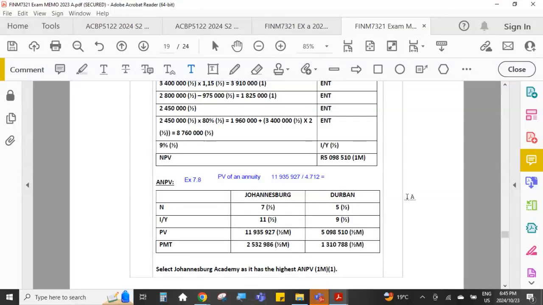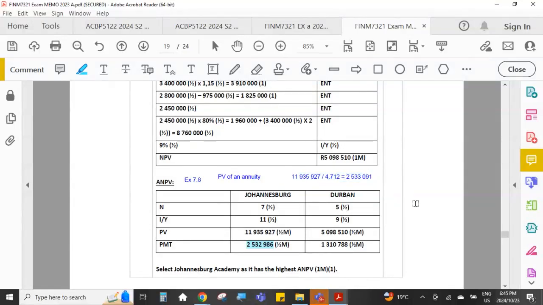So if I do this on my calculator, 11,935,927 divided by 4.712, I get 2.533091. And you can see it's slightly different to the one that we got here using the financial calculator.